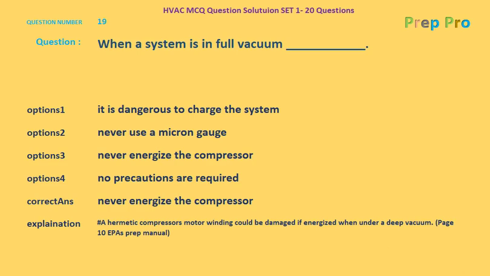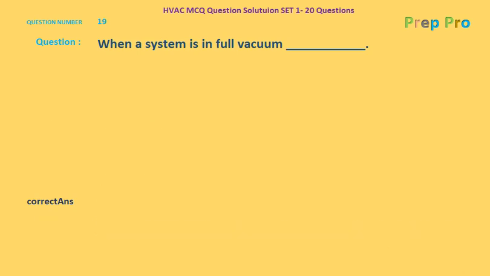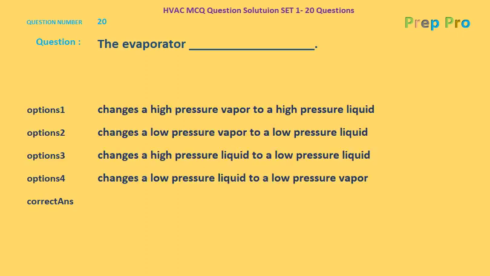So that brings us to the last question of this set. Question number 20, the evaporator dash. So the options are: changes a high pressure vapor to a high pressure liquid, changes a low pressure vapor to a low pressure liquid, changes a high pressure liquid to a low pressure liquid, changes a low pressure liquid to a low pressure vapor. What is the correct answer? The correct answer is changes a low pressure liquid to a low pressure vapor.